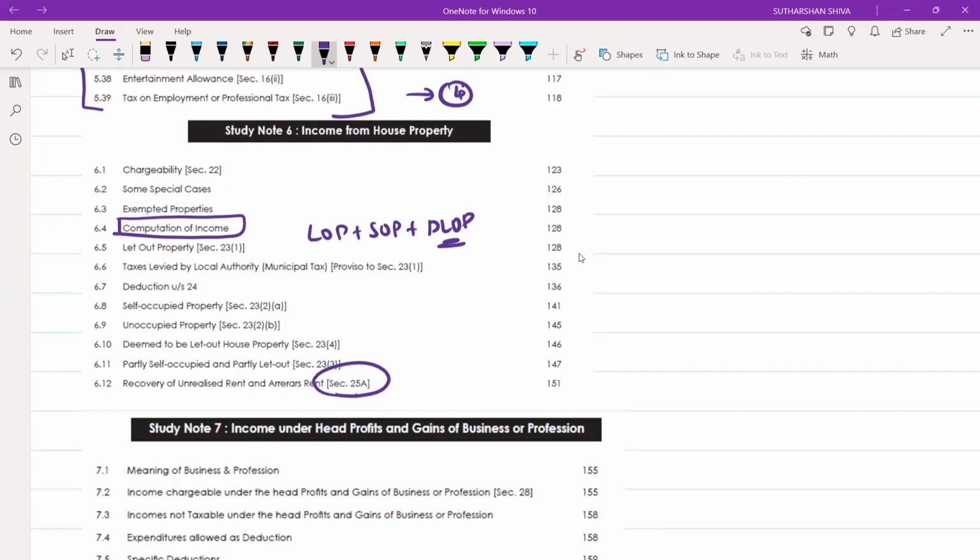What if it is partly self-occupied? What if it is partly let? And deductions under 24A, that is standard deduction at 30%, and 24B, that is interest on borrowed capital. If you remember those sections, you can quote them in your paper.